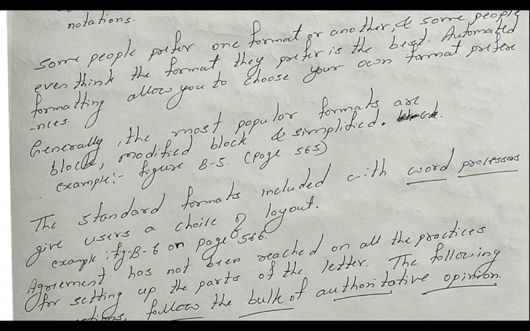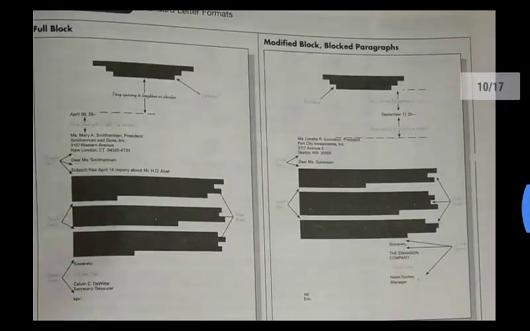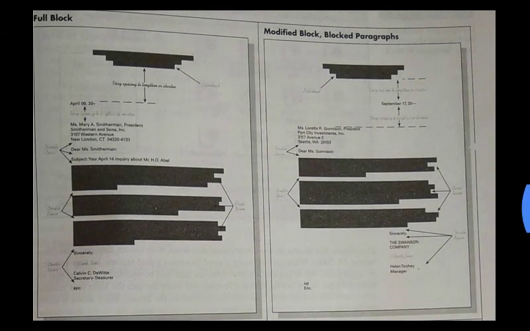Now we are going to see the layout of the fully block format. Is it clear? You just see that this is the letter, and on that you are going to draw a rectangular shape. On the left border is the line beginning, on the right border is the average length of that particular line, and at the bottom border is the last line of that notation. All these things have been written here.